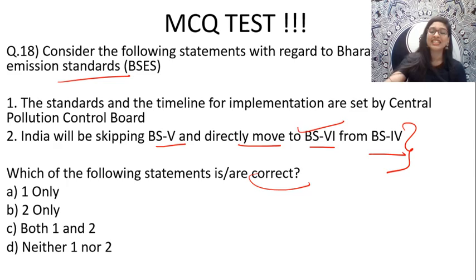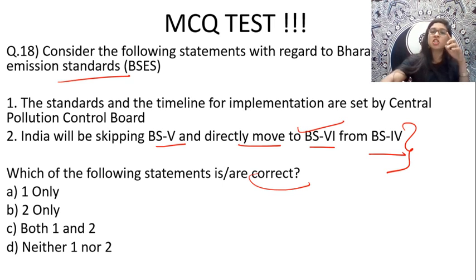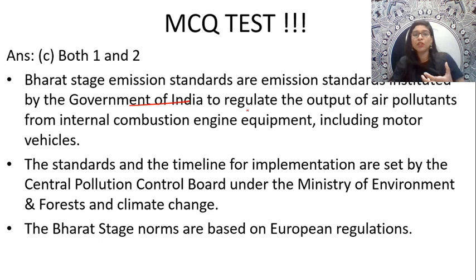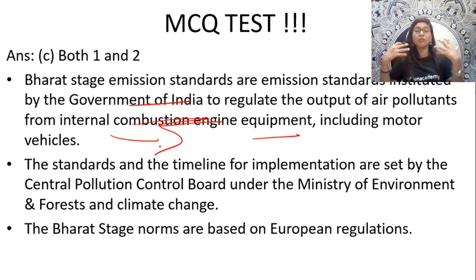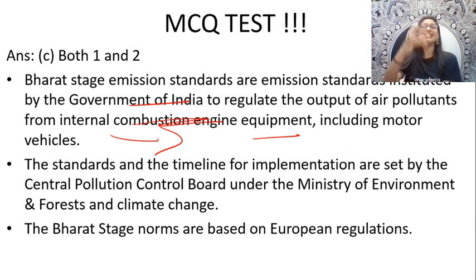Okay, and yes guys, the answer is option C. Kudos to all of you. The answer is both 1 and 2 are perfectly right, guys. If you see these BS norms, they are emission standards instituted by the government of India so that they can regulate the output of air pollutants from internal combustion engine equipment, including motor vehicles. We all know how much pollution motor vehicles are causing these days, right? So to set the emission standards, the Bharat Stage emission standard was put up by the government of India.